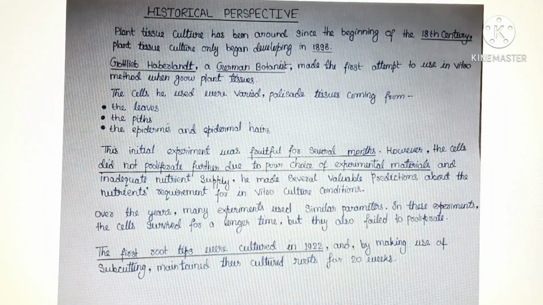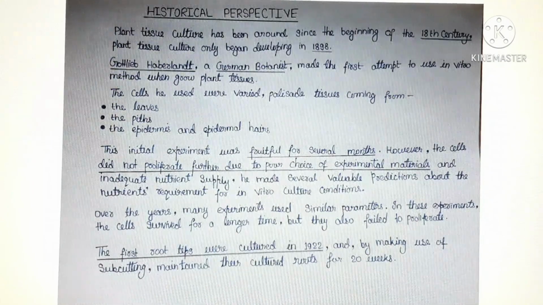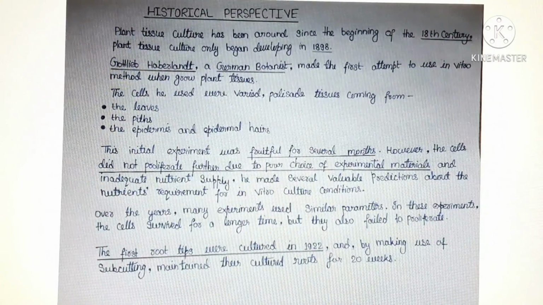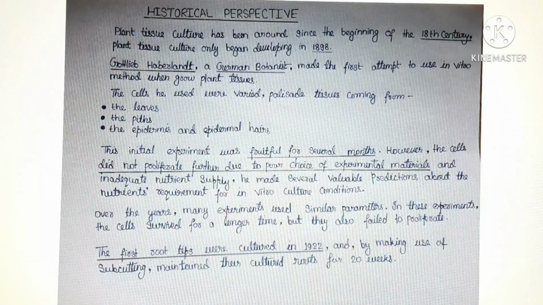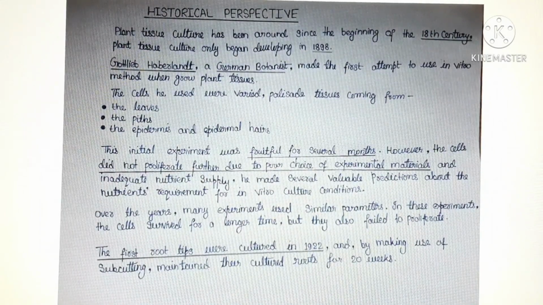Now, historical perspectives of plant tissue culture. Plant tissue culture has been around since the beginning of the 18th century. Plant tissue culture only began developing in 1898. Gottlieb Haberlandt, a German botanist, made the first attempt to use in vitro method when growing plant tissues.